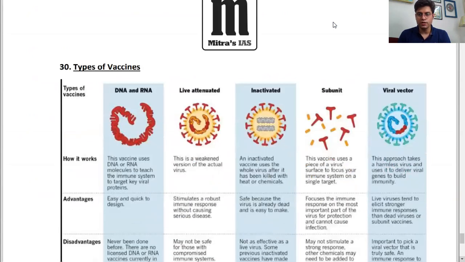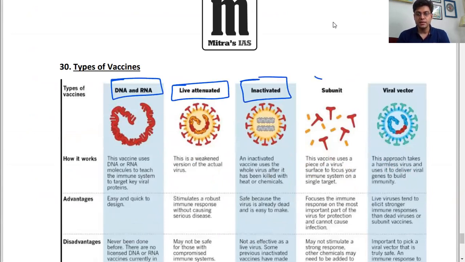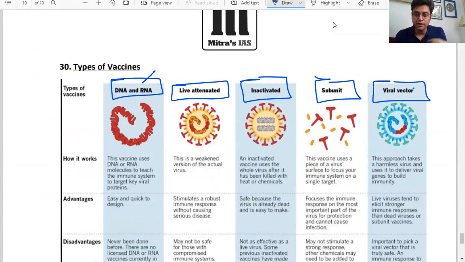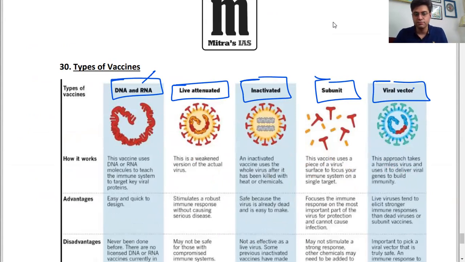Now, the last topic for this session is types of vaccines. Very important. UPSC in the last 5 years has asked 2 to 3 times. Firstly, DNA and RNA, live attenuated, inactivated, subunit, viral vector. 5 types, right? How do they work? DNA, RNA, we heard a lot. The DNA vaccine has been developed in India, and mRNA vaccines you've heard about. How they work, you can read about them.